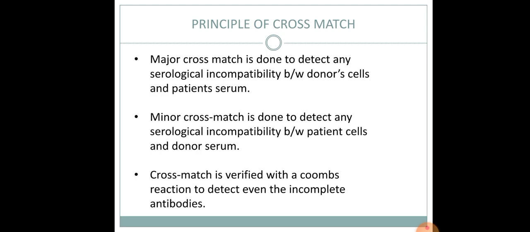Major cross matching is done to detect any serological incompatibility between donor and patient serum. Minor cross matching is done to detect any serological incompatibility between patient cell and donor serum. Cross matching is verified with a Coombs reaction to detect even the incomplete antibodies.